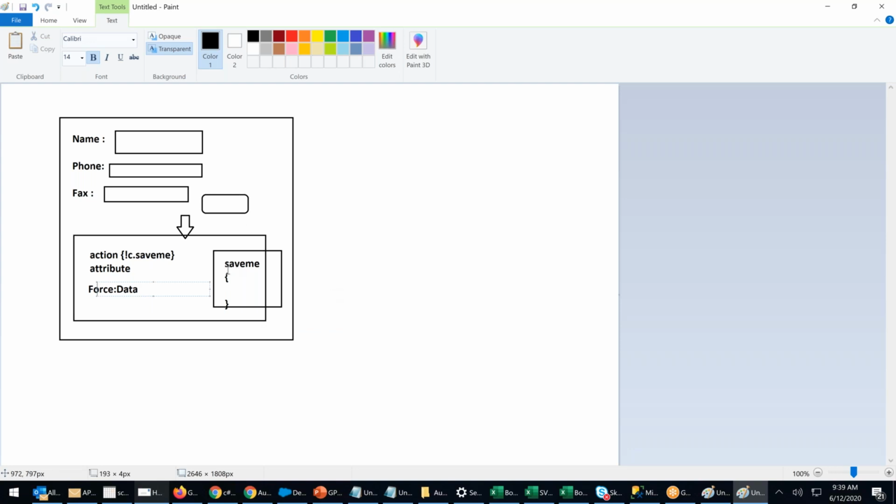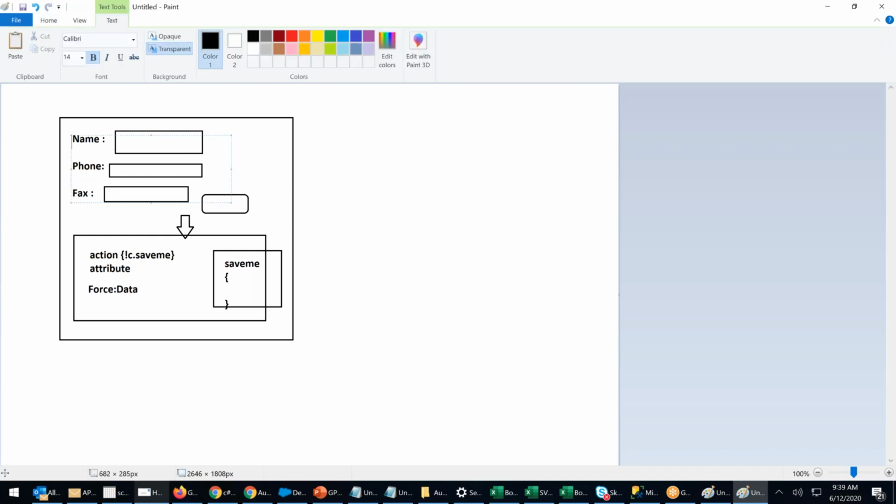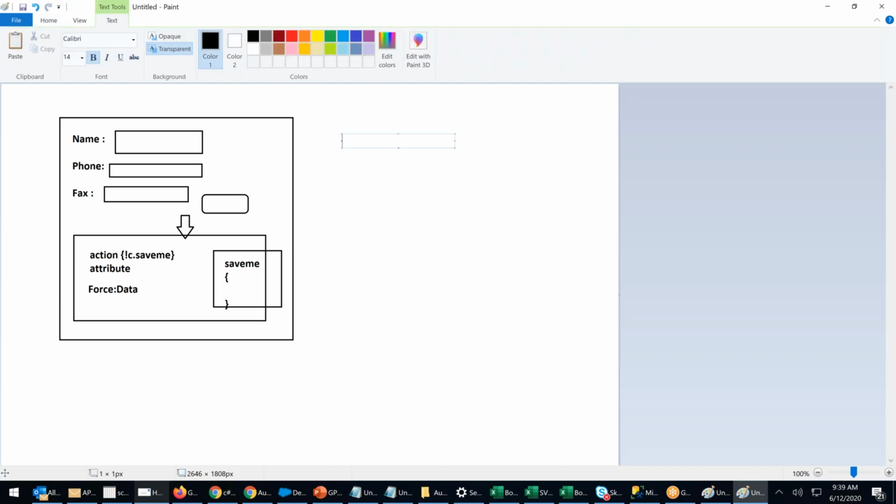I will not write any initialization command here in the component. That means it is not compulsory that you need to have an initialization command every time, a new record, because I'm initializing somewhere else, without force data. There are two ways of initializing it: with LDS initialization and non-LDS initialization. What is the non-LDS initialization? It's nothing but an attribute. Attribute name equals ACC, type equals ACC, default equals sObject account. It is initializing without LDS.